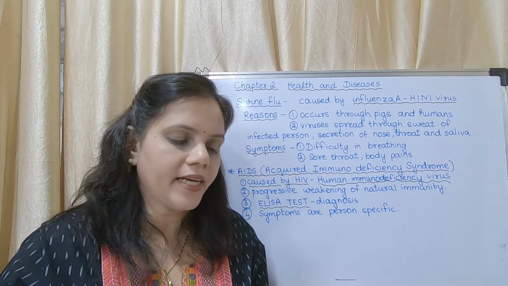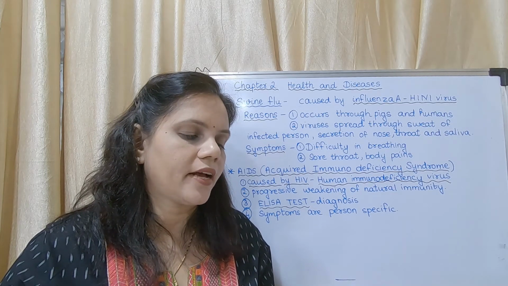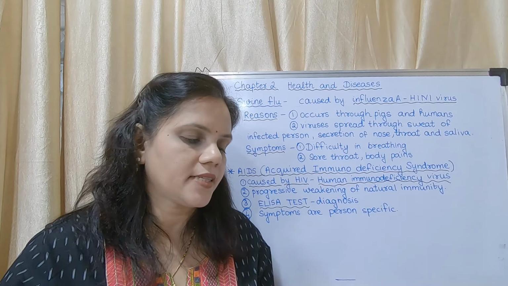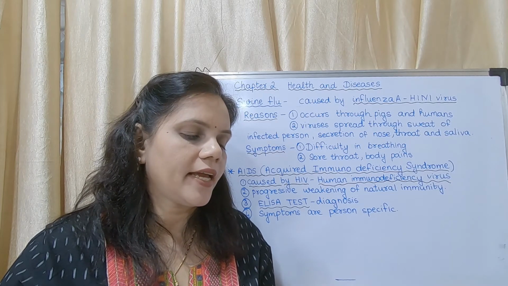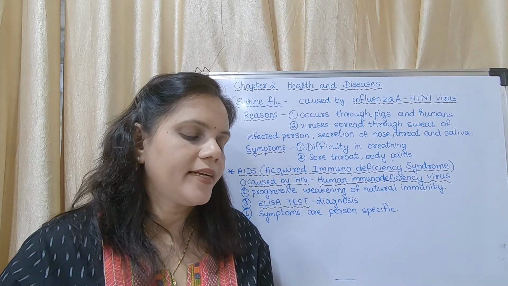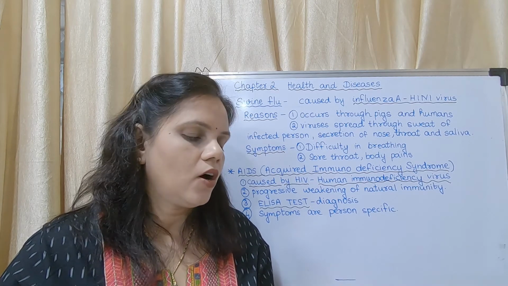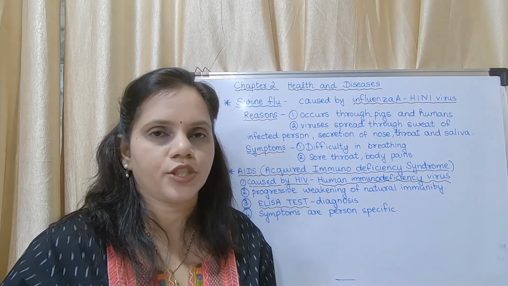Next, towards the right, the "Do you know" part. HIV was first reported in an African species of monkeys. According to the National AIDS Control Program and UNAIDS, 80 to 85% of HIV infections in India occur through unsafe sexual contact.